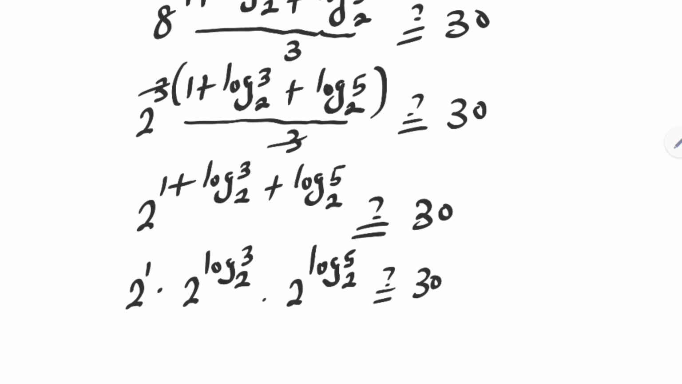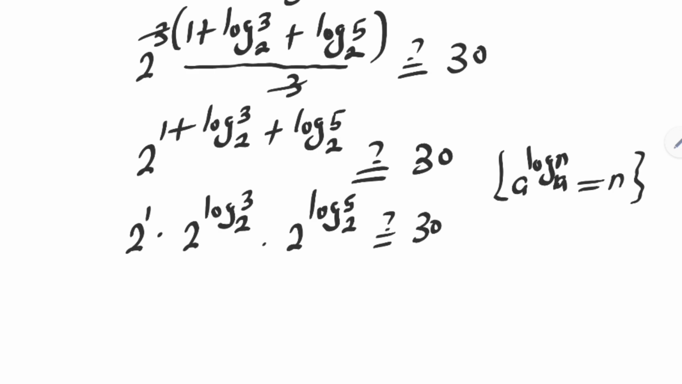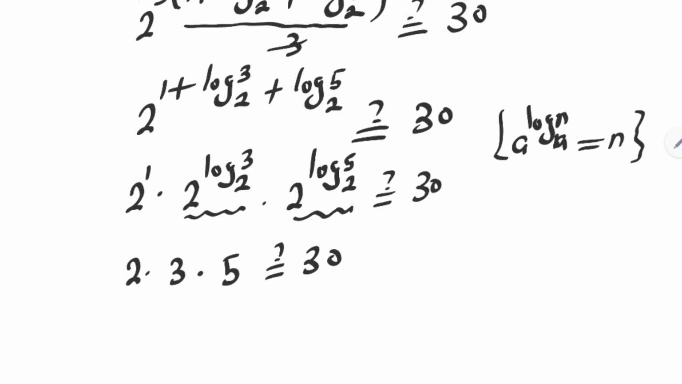If you have a raised to power log n base a, this is equal to n. So the 2 raised to power 1 is 2, multiplied by the whole of this is 3, multiplied by the whole of this is 5, must be equal to 30. 2 times 3 is 6, 6 times 5, this is 30, is equal to 30, which is true.